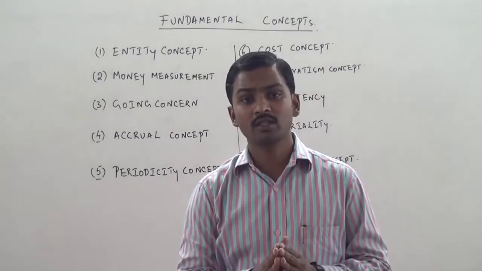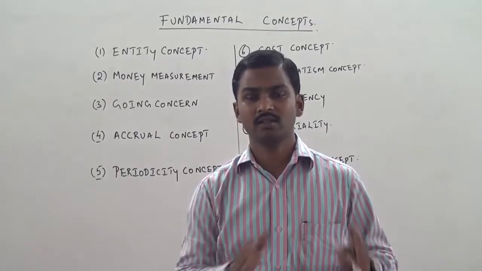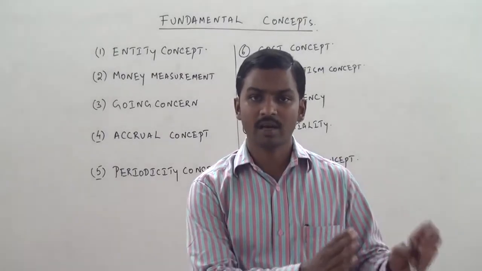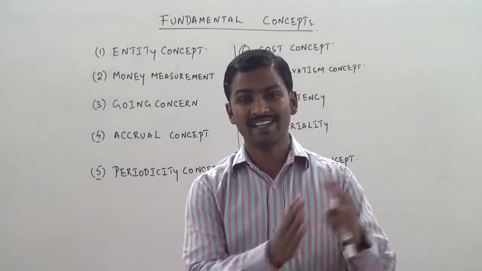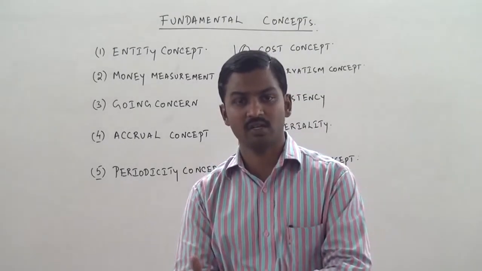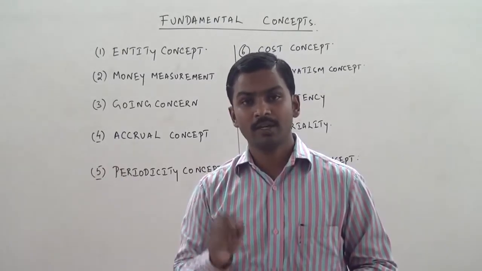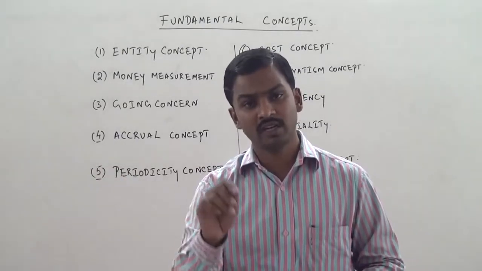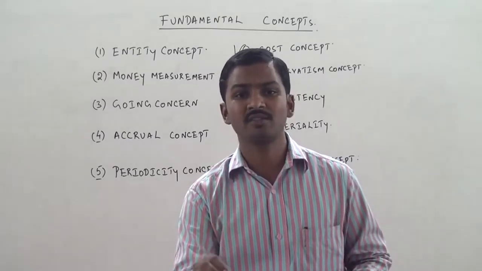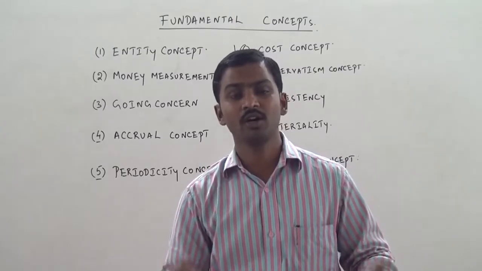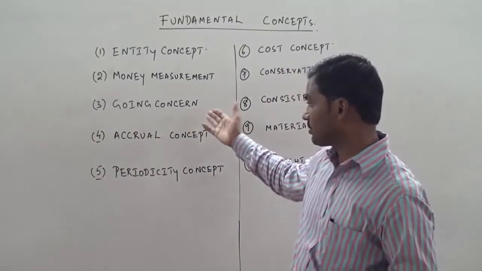If the going concern assumption is violated, there is no difference between a capital expenditure and a revenue expenditure. The difference between an asset and an expenditure depends upon the going concern assumption. If the going concern assumption is violated, all the assets in the balance sheet have to be shown at their realizable values. We cannot show them at their cost prices. This is called the going concern concept.